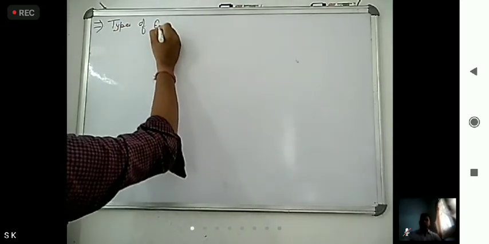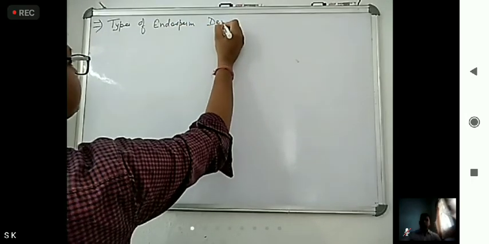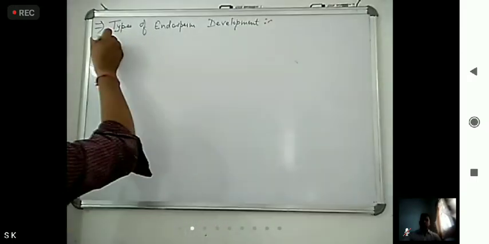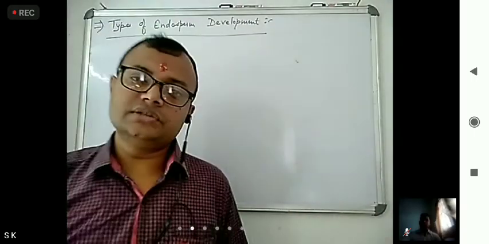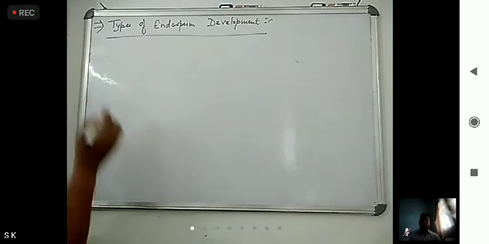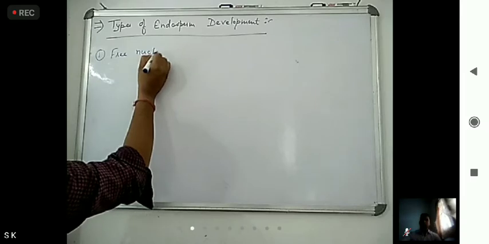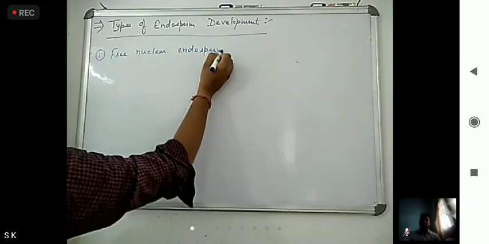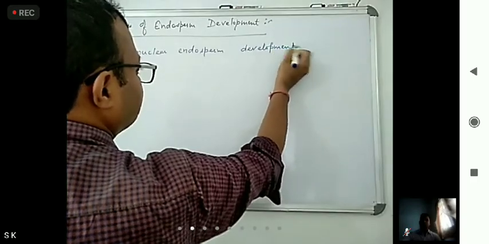Types of endosperm development. Here, the first one is free nuclear endosperm development.